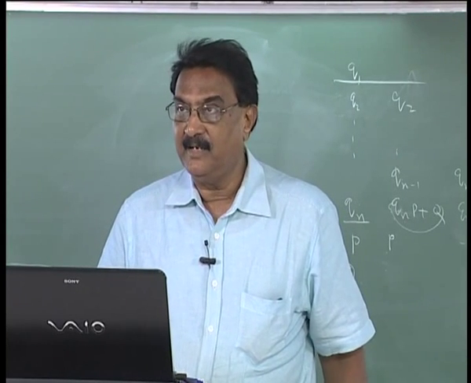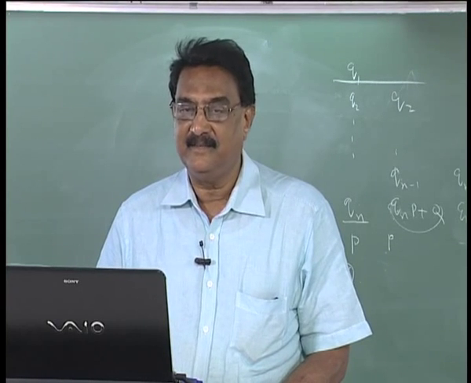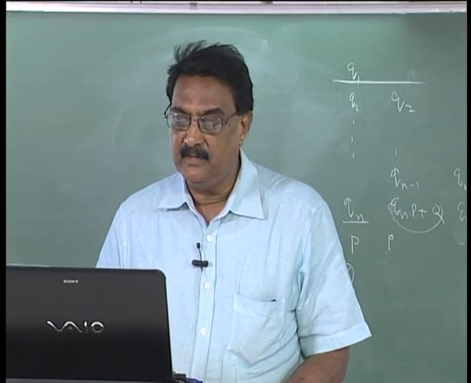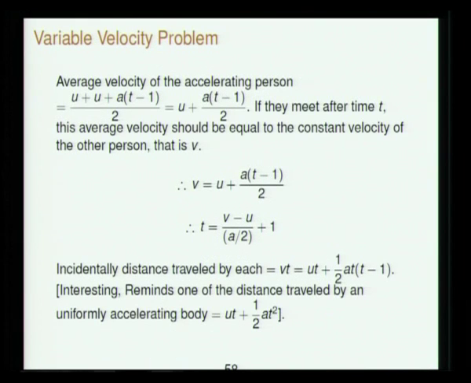the shloka itself. That is the constant question everybody asks, how did they write equations? The shloka itself will give: Trivagati Radhi Vihina Chayadala Bhakta Sarupakaha Kalaha. Sarupakaha is add 1 kind of a thing, okay, add 1. Then you take the difference between them and divide by the Chaya, which is the difference in the arithmetic series. So, divide the difference by 2, then that is the time. That is how they express it.